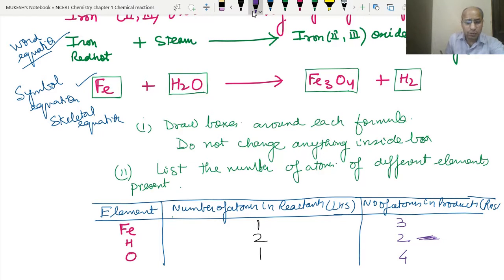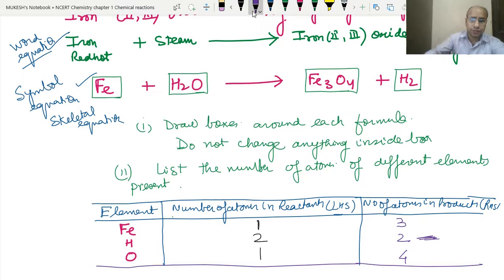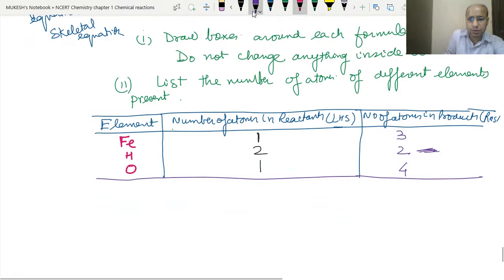So now let's start with the oxygen first. So what does the rule say?